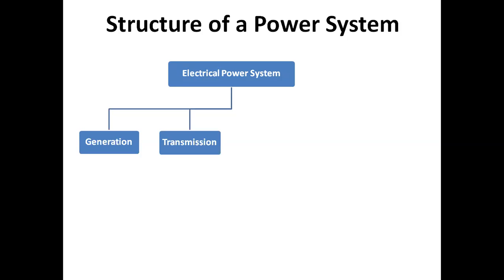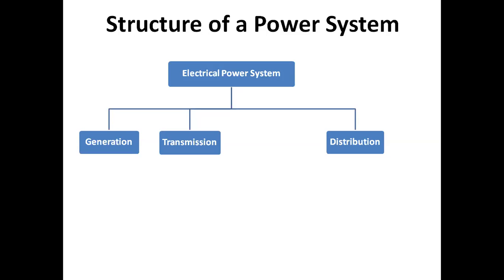In the transmission part, we have to transmit that electricity to the distributor. We have to transmit the energy from the generating plant to the distribution plant. So this is the second part, transmission, and the last one is called distribution. In the distribution part, we give the supply to the customer. We supply the electricity to the customer. So the total electrical power system is divided into generation, transmission, and distribution.